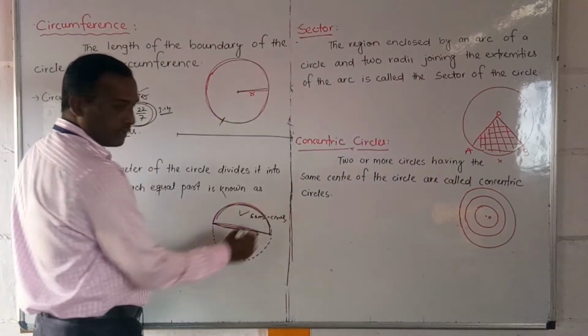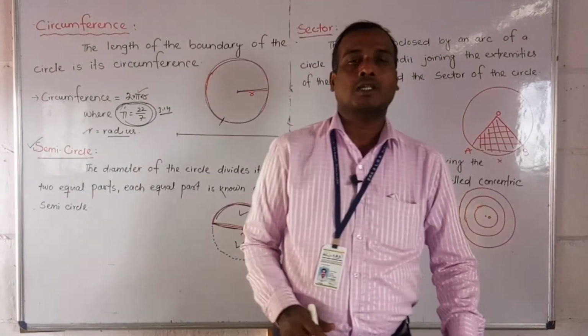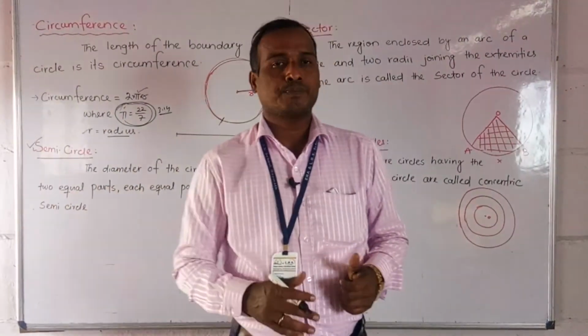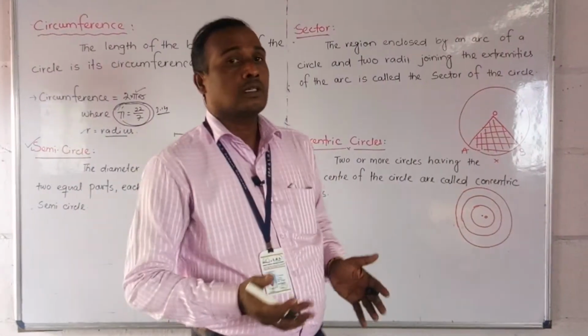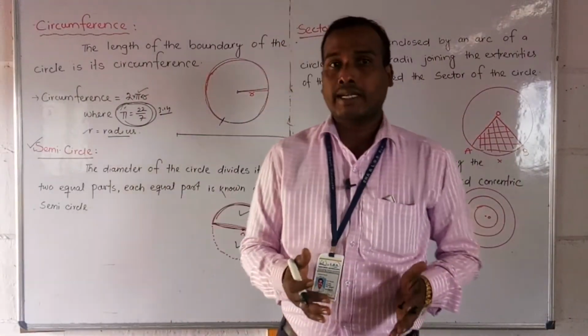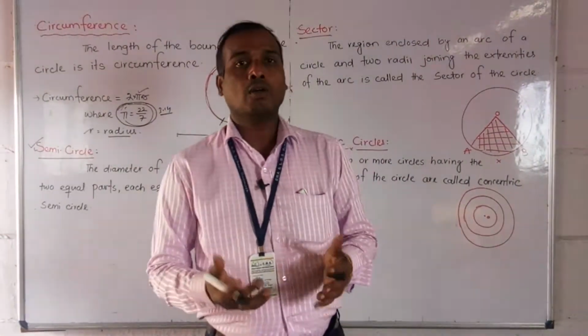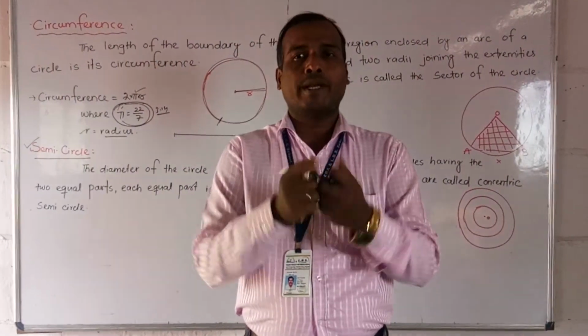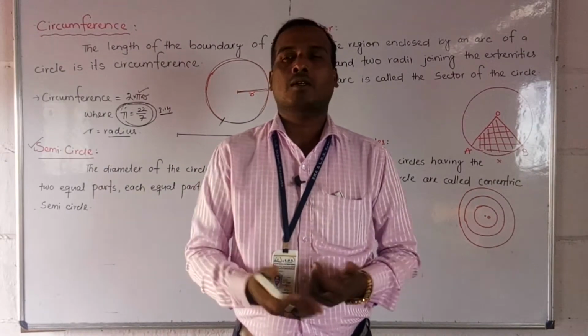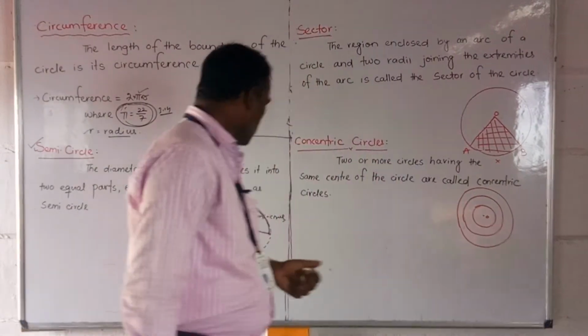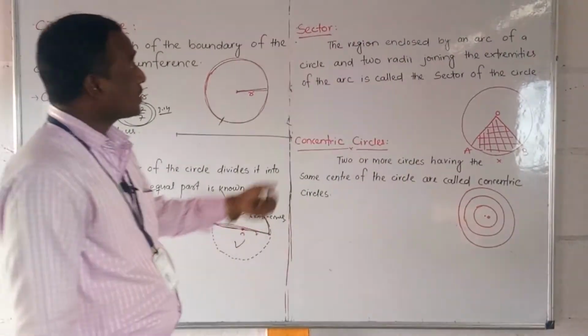Semicircle. This is one of the parts, called a semicircle. Look here. You have seen that when you cut a cake or bread in the middle, it breaks into two equal parts. Each part we observe is called a semicircle. Next, we will discuss the sector.